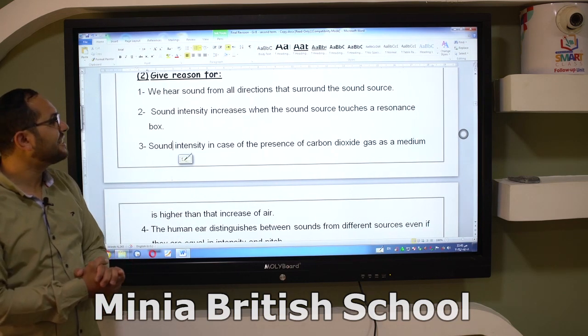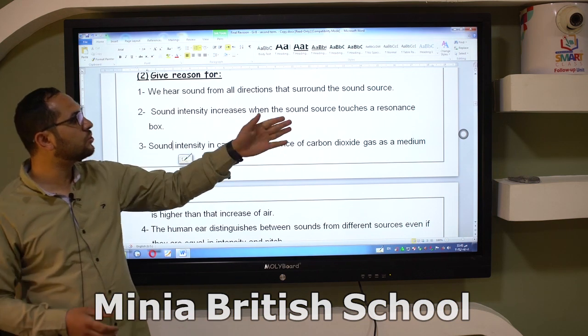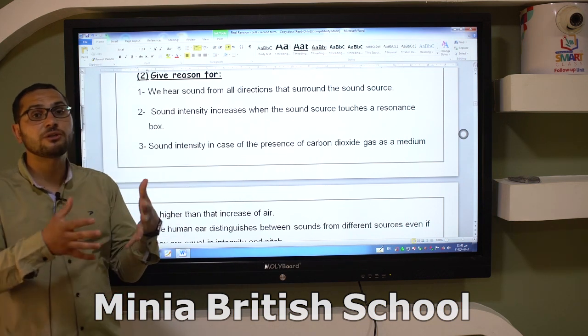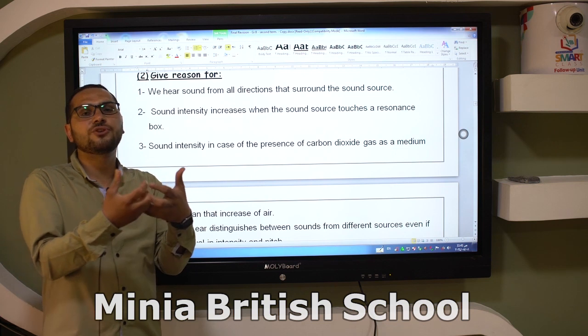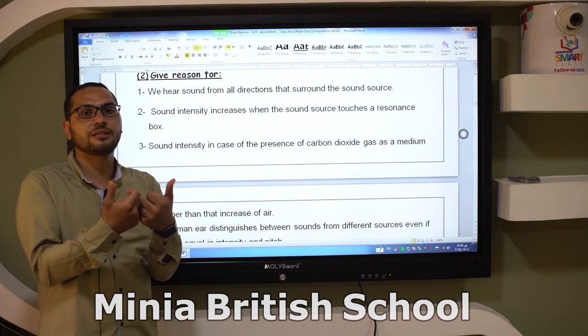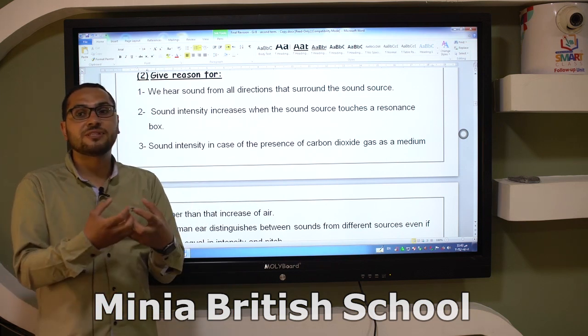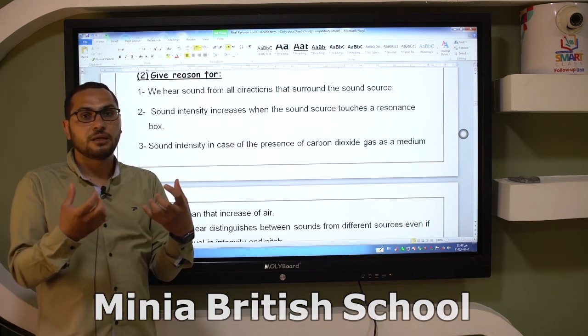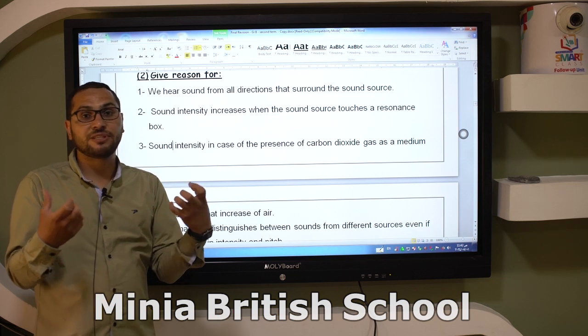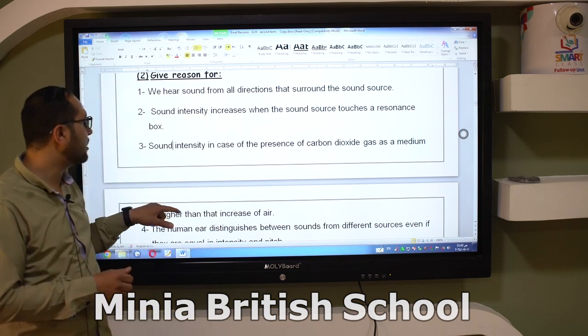Number 2, sound intensity increases when the sound source touches a resonance box. As you know, the resonance box increases the surface area, increasing the sound intensity. So this is a direct relation. When the surface area of the vibrating surface increases, the sound intensity increases.